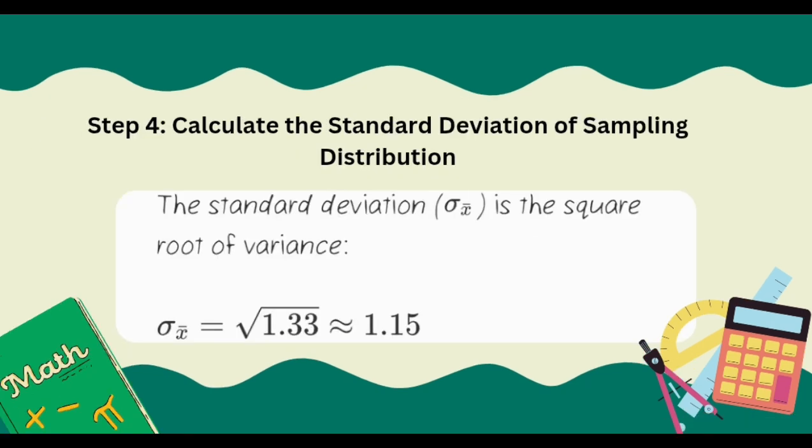Our last step is to calculate the standard deviation of the sampling distribution. It is easy to get: we just need to take the square root of the variance. Our variance is 1.33, so the square root of 1.33 is equal to 1.15.